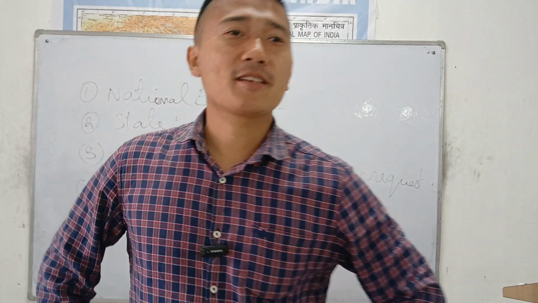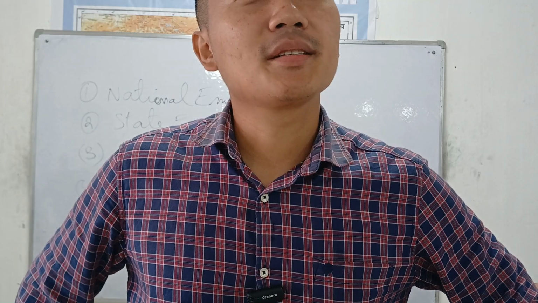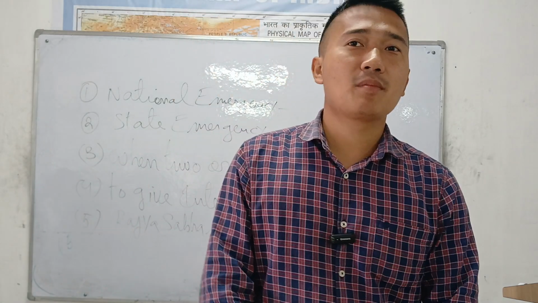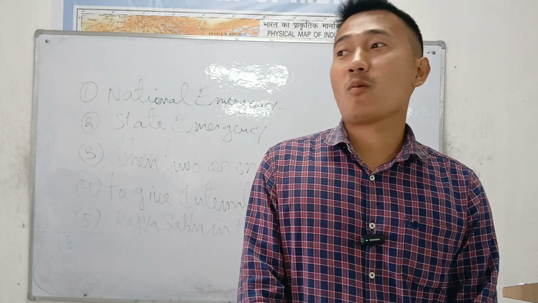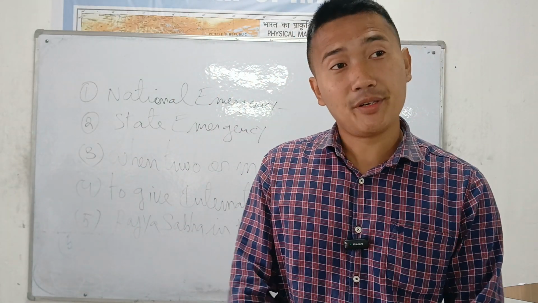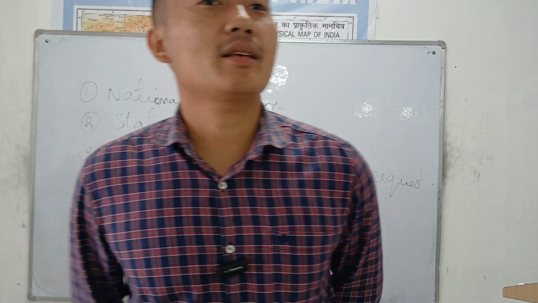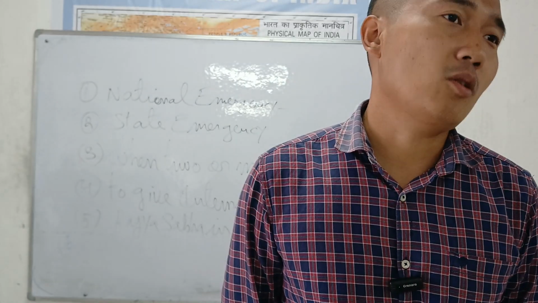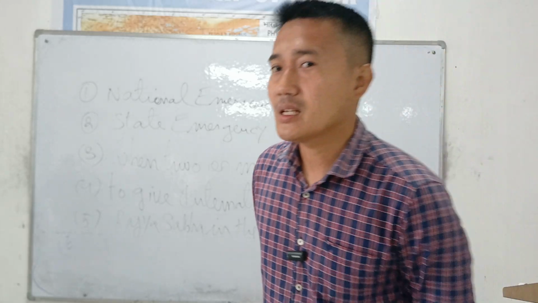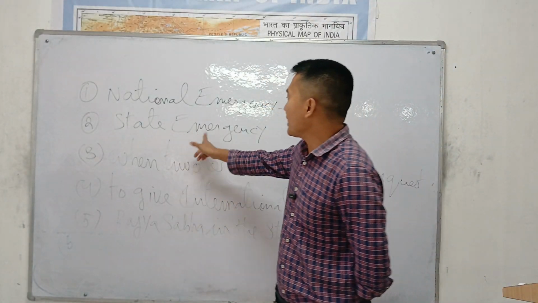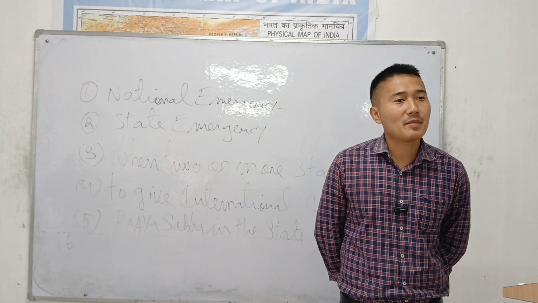The first is national emergency. National emergency means when, suppose, take the example, India is having a war with Pakistan, China, or any other country. In any state government's state list, the parliament can make laws. The first point.